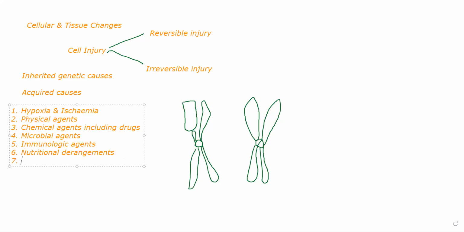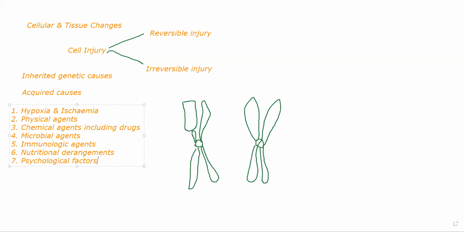Then we have psychological factors. Psychological factors, like stress, anxiety, depression, all of them will play a part in causation of cell injury. This will mostly be concentrated in the neurological part of your body, that is your brain, but it can also damage other parts of your body. It is not necessary that psychological problems will only cause a problem in your brain.